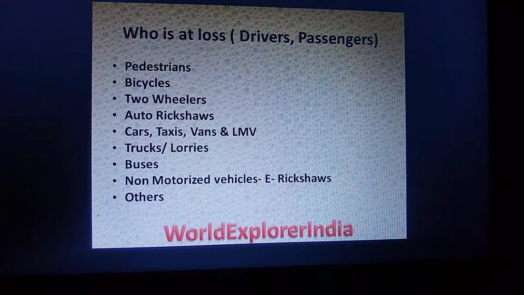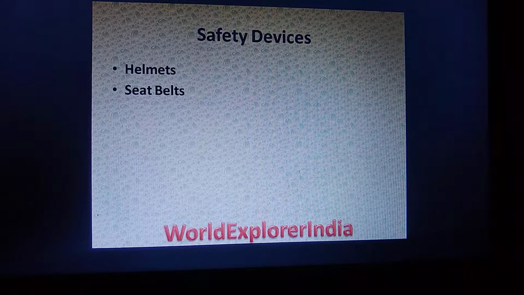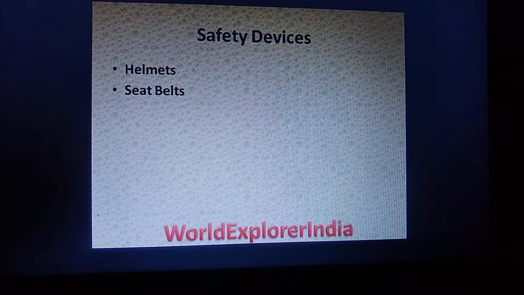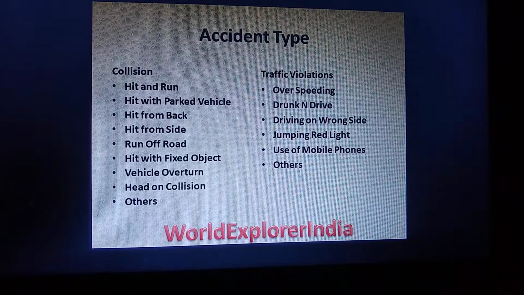Trucks, lorries and buses are heavy motor vehicles, and there is a possibility of more injury to non-motorized vehicles such as e-rickshaws also. Safety devices such as helmets and seat belts will reduce the majority of injuries to the persons involved in road traffic injuries.